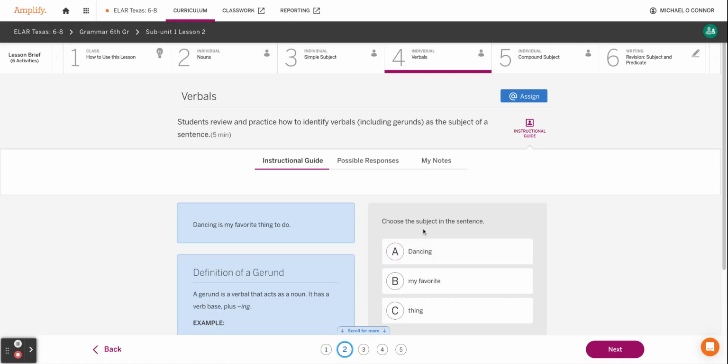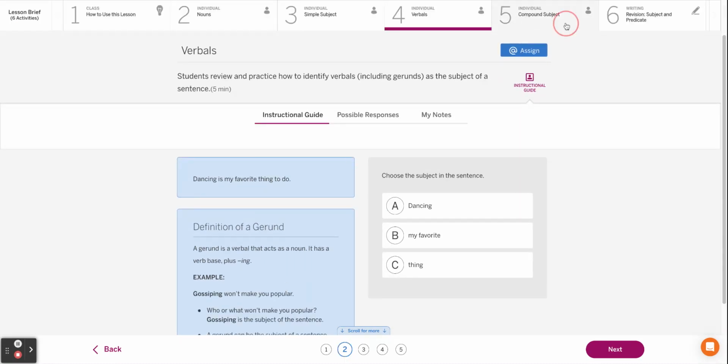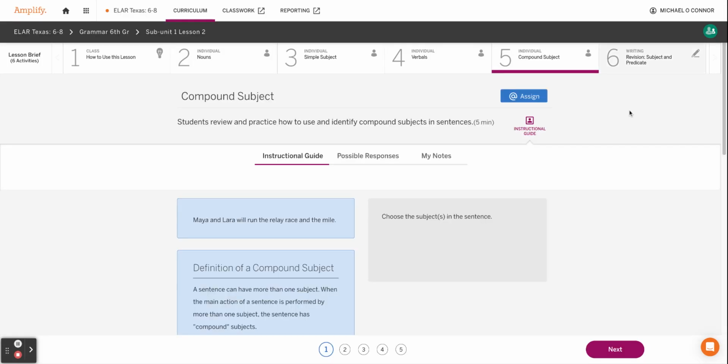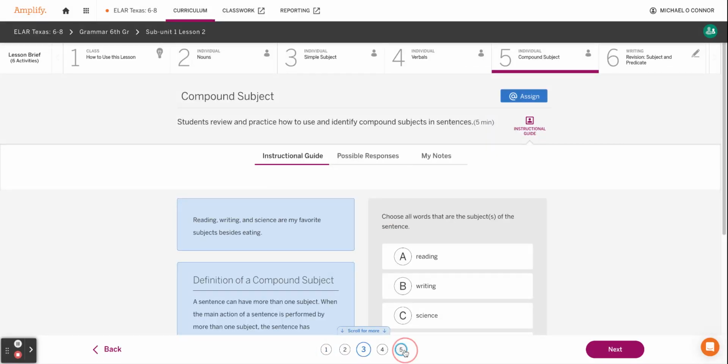Same exercise. Choose the subject in the sentence. And then compound sentence. This is two nouns that are combined into one subject. Choose the subjects in the sentence. So you want to find two subjects in each sentence all throughout.